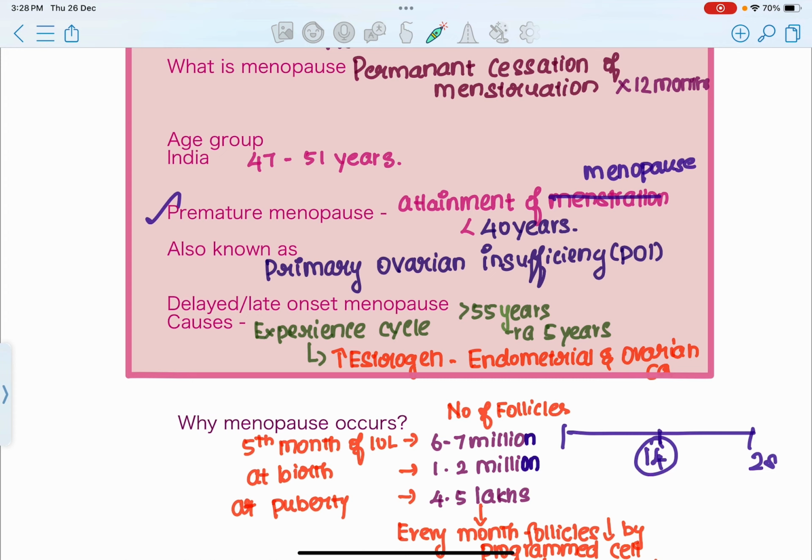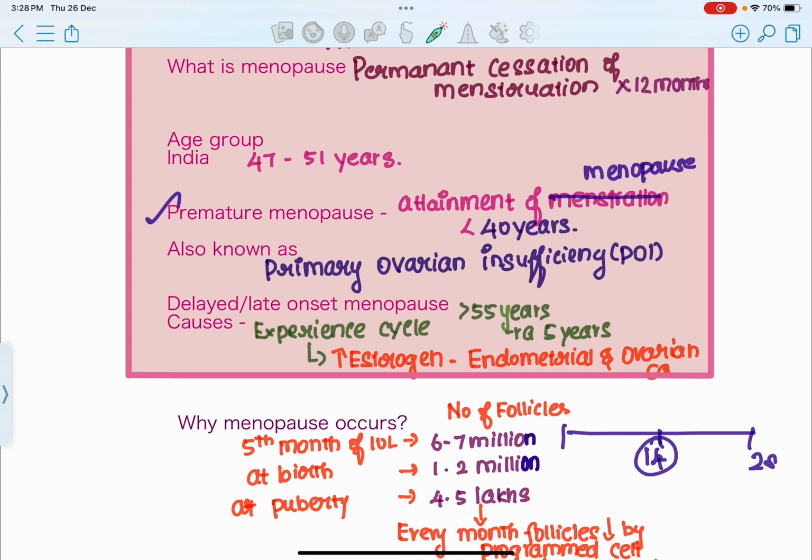So, since this female is exposed to an increased amount of estrogen during these 4 to 5 years, let's say that if a female is going to attain menopause by around 50 years of age, there is going to be no ovulation in her, a decrease in the amount of estrogen and progesterone, and no menstruation. So when the levels of estrogen and progesterone are decreased, she is not at risk of developing endometrial and ovarian cancer. Because we all know that estrogen is a very important risk factor for the development of endometrial